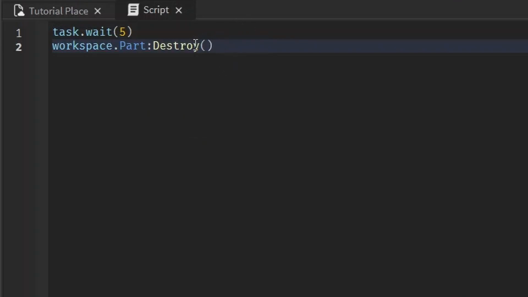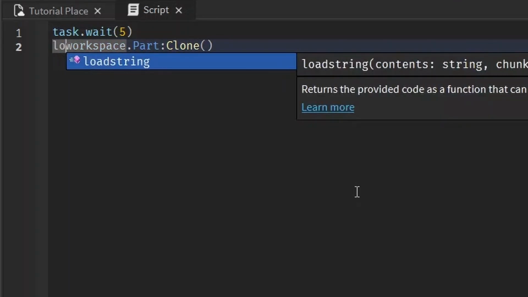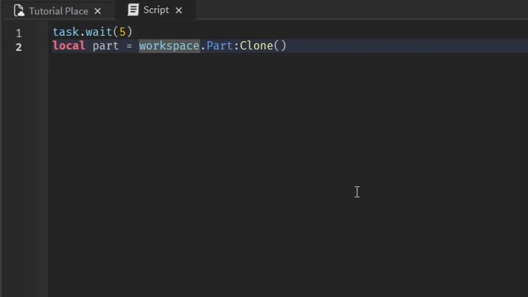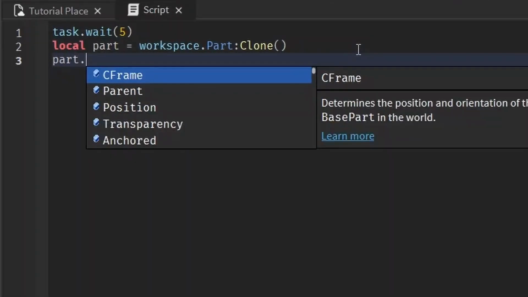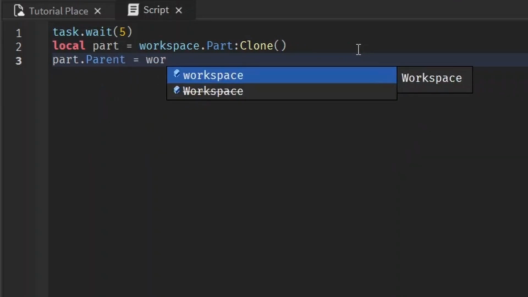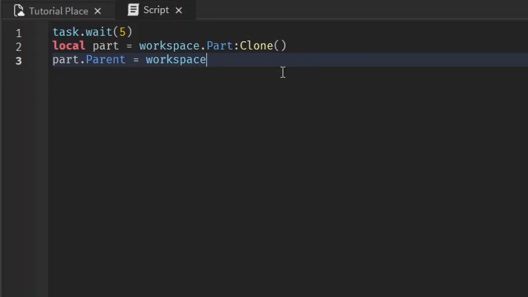Another method you can use on any instance in Roblox is clone. So if we replace destroy, now we're cloning it. Similar to destroy, but we clone it. If you remember when we instanced a part, we had to give it a parent, and it's the same thing for the clone. So let's name this local part equals workspace.clone. And if we run this, nothing will happen because we didn't give it a parent. So we do that by part.parent equals workspace. Make sure to assign your clones a variable so you can give them a parent later on.